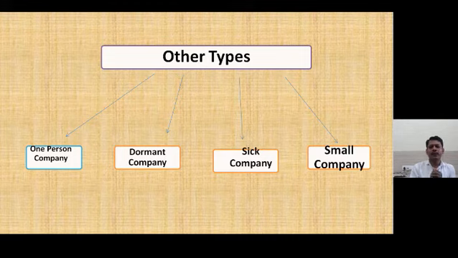How can we identify a one person company? The word OPC must be there in the name of the company.